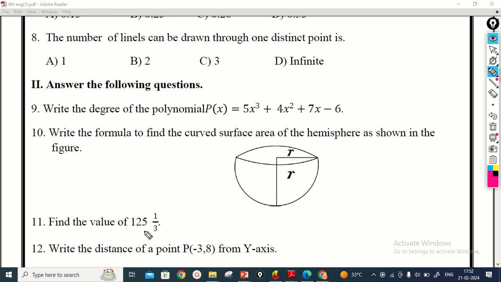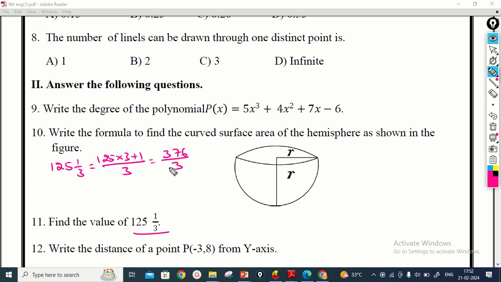Here they ask to find out the value of this one. They didn't ask what type of value, so we can write it like this also. We have to convert this into an improper fraction. That means 125 into 3 plus 1, divided by 3. So that gives you 375 plus 1, 376 by 3. So this is the value.